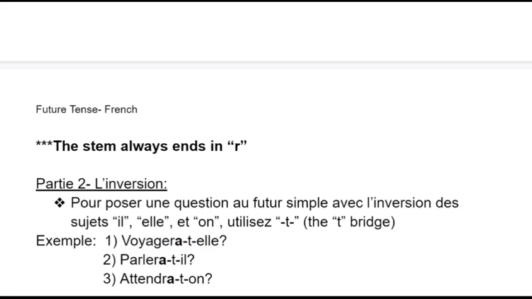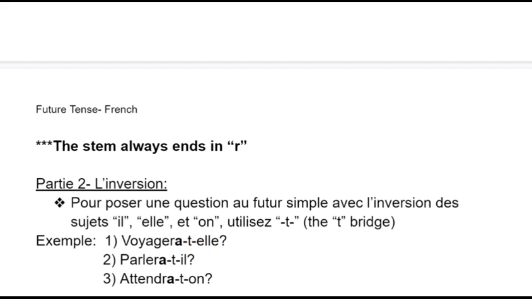So because here is an A for voyagera and elle starts with an E, another vowel. You can't have two vowels side by side in French, so you're going to have to use that T bridge to put a consonant in between them and break that long vowel sound. Since it's not voyagera-elle, no, that's wrong. It's going to be voyagera-t-elle.